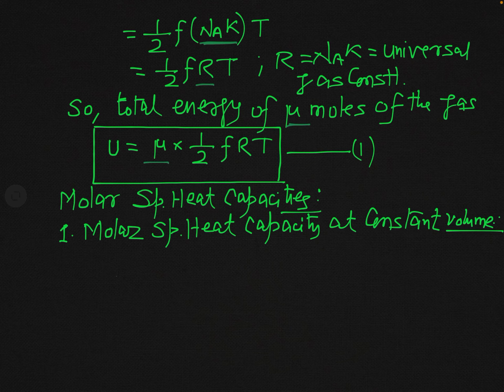So the total internal energy, which I have denoted by the symbol capital U, is equal to mu times 1 over 2 f R T. This is actually the total internal energy of our gaseous system when it is at temperature T. You can see this internal energy is a function of temperature T. So whenever T changes, internal energy will change. And this change in temperature gives the idea of molar specific heat capacities.